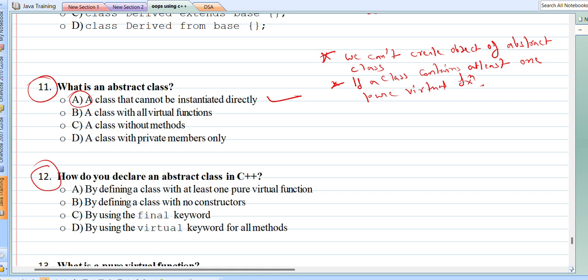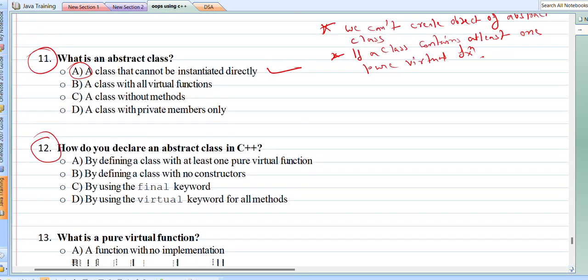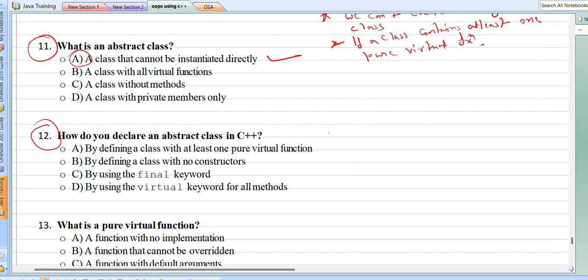In Java we use the keyword abstract to explicitly declare a class as abstract, right? But in C++ we don't need to explicitly write abstract with the class definition. If the class contains at least one pure virtual function, the class is an abstract class.